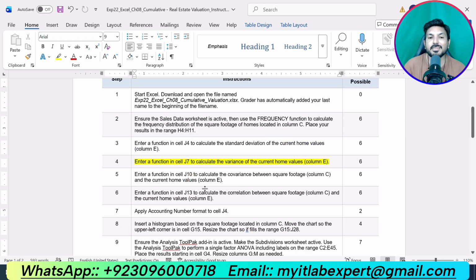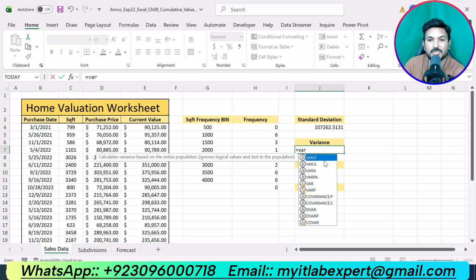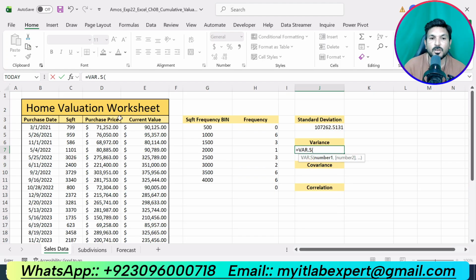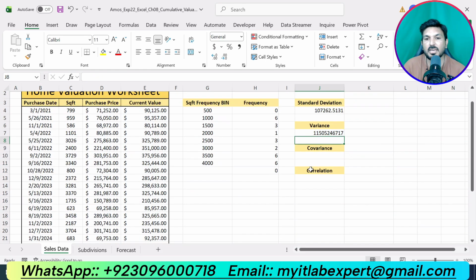Step number 4 is enter a function in cell J7 to calculate the variance of current home values. So now we are supposed to calculate the variance of the current values. In J7 type equal sign and type VAR.S, this function. Now we are supposed to select the current values again and press enter. So we have calculated the variance of the current values for the home.